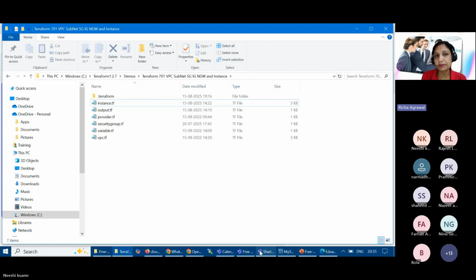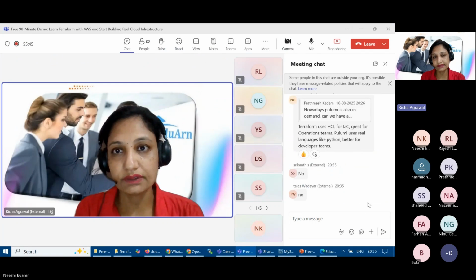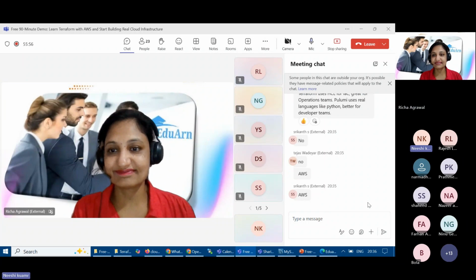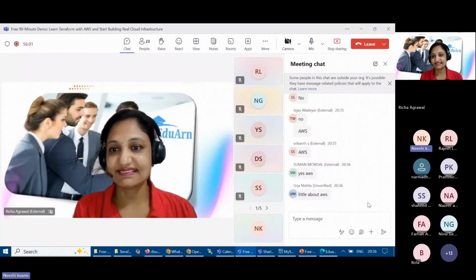Can I ask just one question? How many people here are a little aware of any cloud technology, any knowledge about cloud? Say yes or no. Any cloud is fine. AWS, Azure, GCP. Very good. So Tejas, you mentioned AWS. Shrikant also. Details about AWS, Virja. Okay, thank you. And I believe others also.